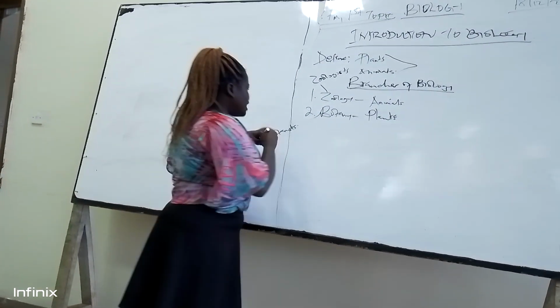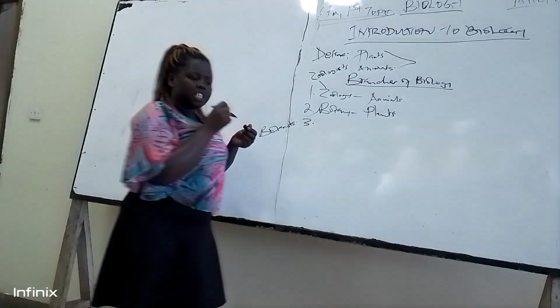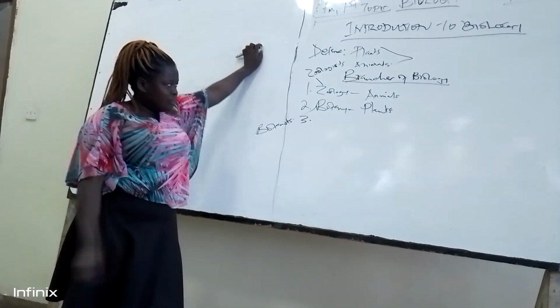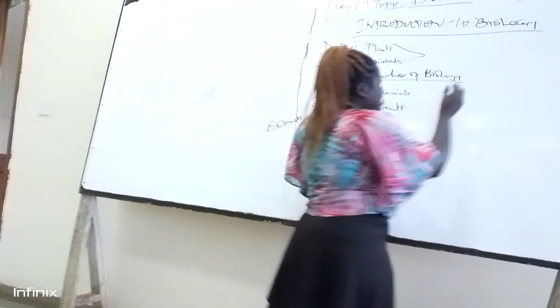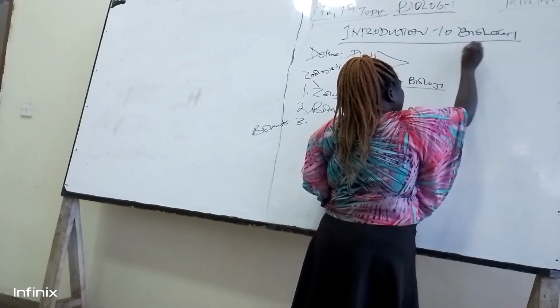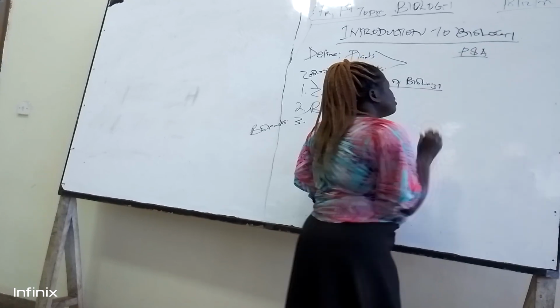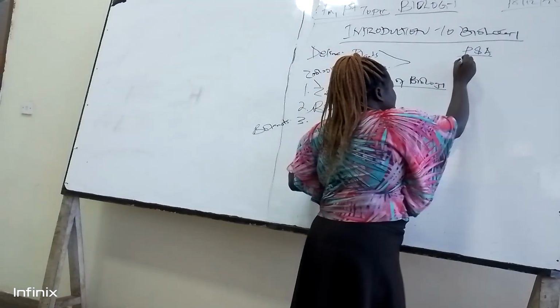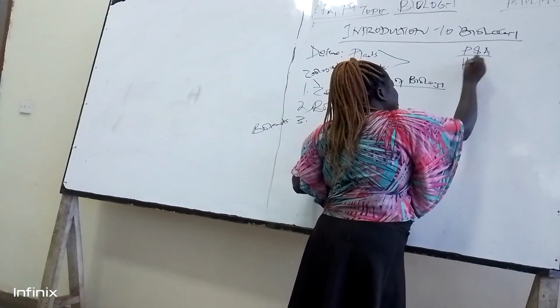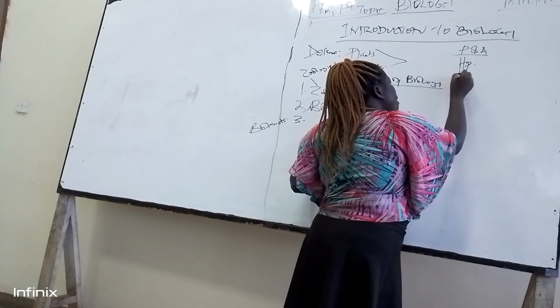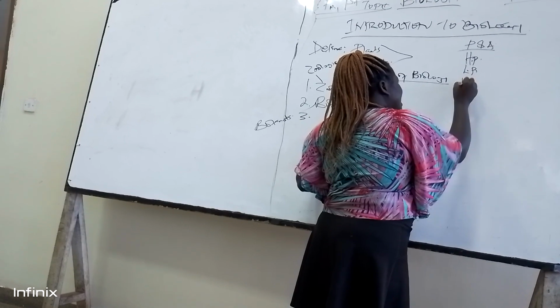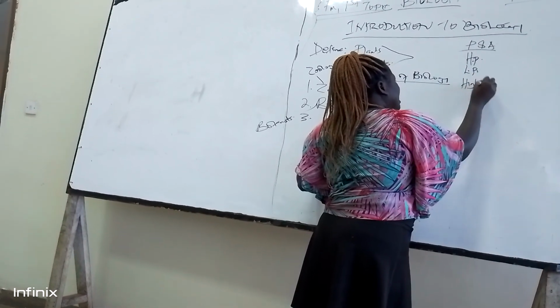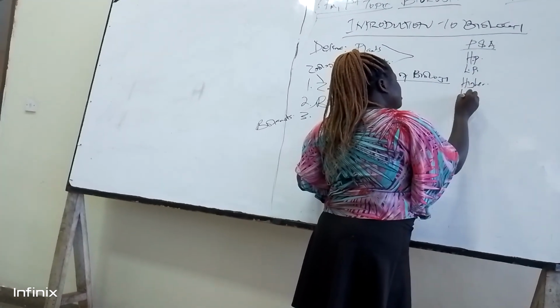We have the third one. Now it's treated as the third main branch, because most teachers don't categorize this thing like we have plants and animals. But they don't categorize that. We have higher plants, and we have lower plants. At the same time, we have higher animals, and we have lower animals.